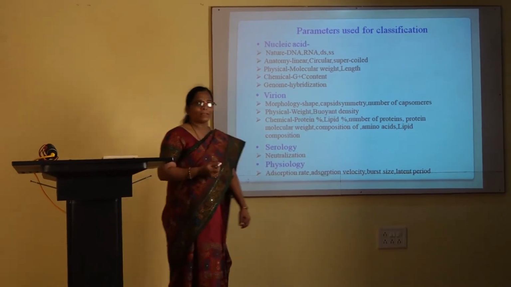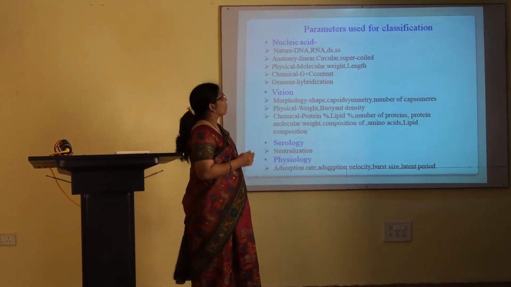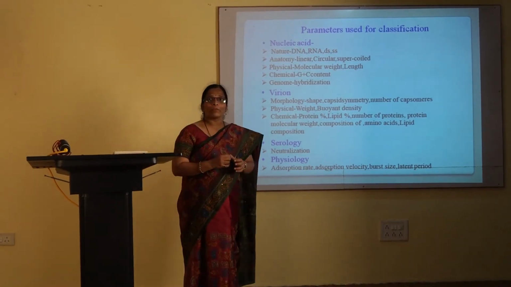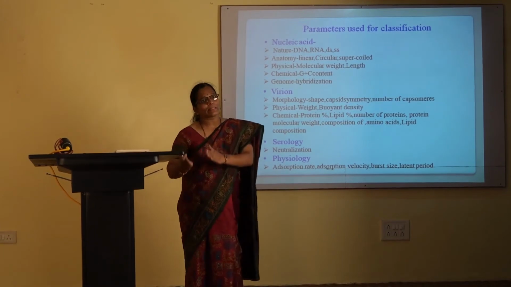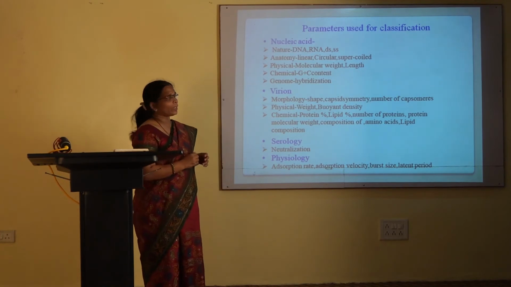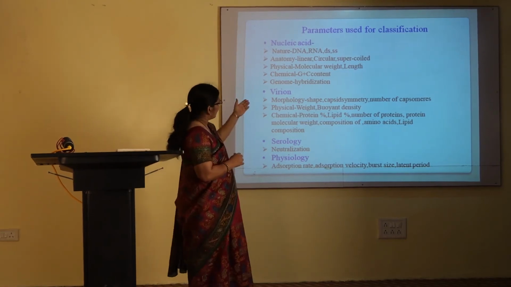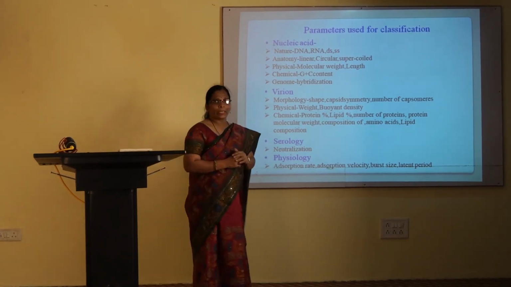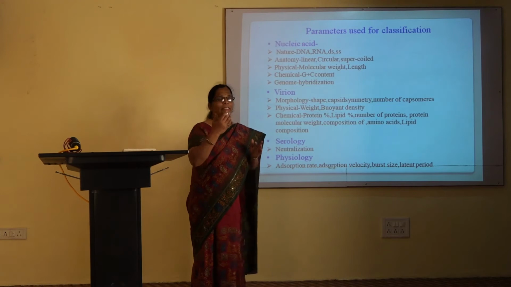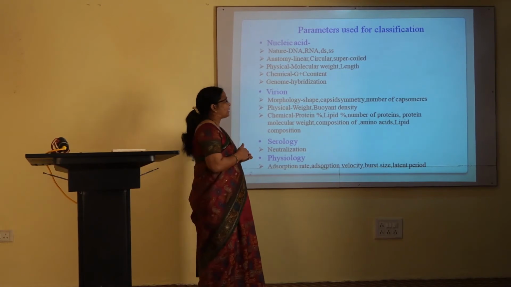These bacteriophages can be isolated from the environment. Once you isolate those bacteriophages from the environment, the second important thing is you have to characterize them prior to classification. Characterization is a must. So the characterization and classification parameters included are nucleic acid, virion, serology character and physiology character. Depending upon all these characteristics, bacteriophages are first identified and then classified as per the guidelines given by the ICTV.